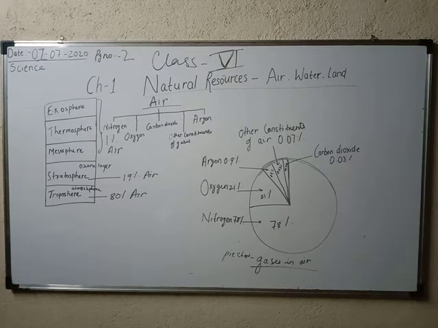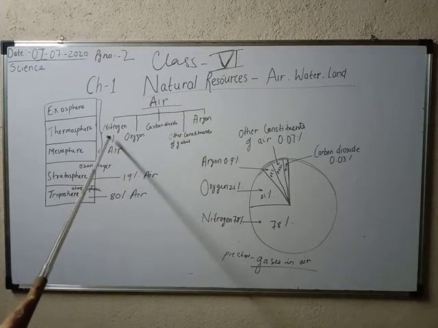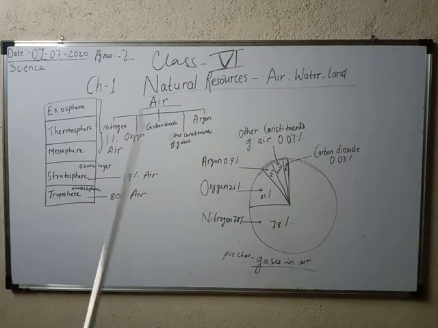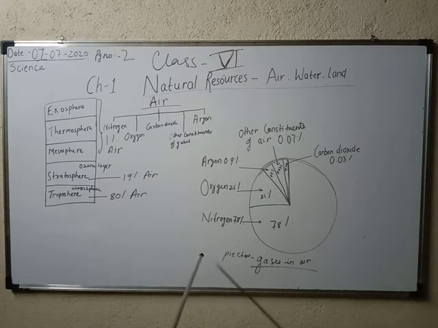Now here I have described one pie chart for you. You can see this is the pie chart given for the presence of gases in the air. As I've already told you, the air comprises mainly of these gases: nitrogen, oxygen, carbon dioxide, argon, and in some percentage other constituents of gases. It has a very little percentage. So you can see the largest amount of gas present in our atmosphere is nitrogen. Nitrogen is around 78%, right?